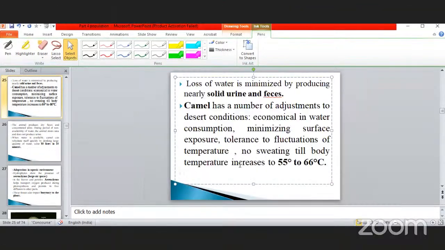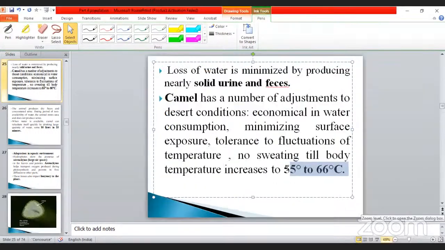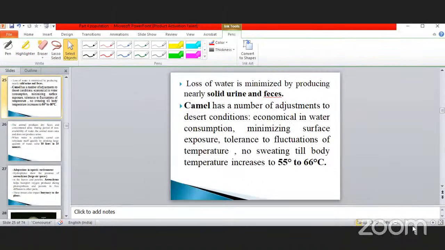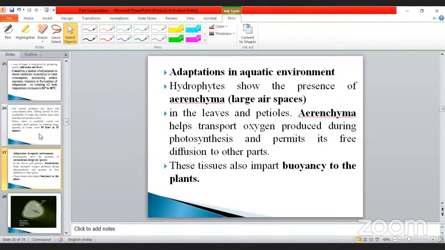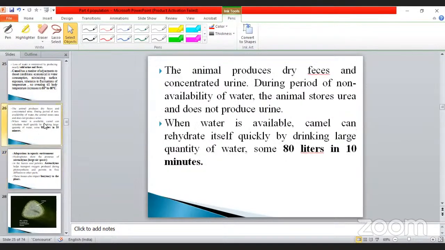But in the camel, even at this temperature, there is no sweating. So the water molecule is not evaporated. That is also one of the specialized adaptations of camels. So these are the important points. We will finish up to this level, my dear students, and see the remaining things in the next classes.